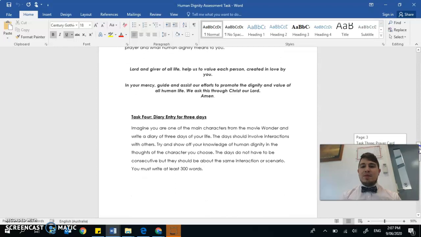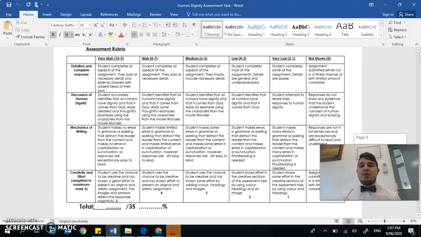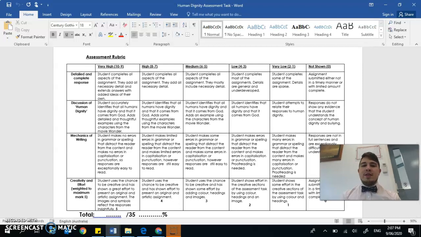One thing you do need to do, as you always should be doing with any assignment for any subject, is as you're doing this and before you submit your final copy, you need to go through this assessment rubric and make sure that you're ticking all these boxes. If you want a very high, which is an A+, you should be doing everything in this column here. You're getting marked on these 4 things. Detail in your response. So detail, depth, elaboration. Not one-word answers or one-line answers.